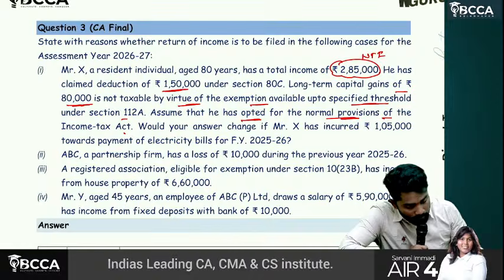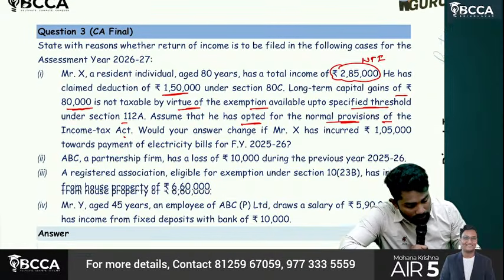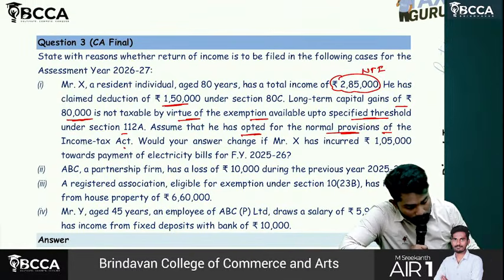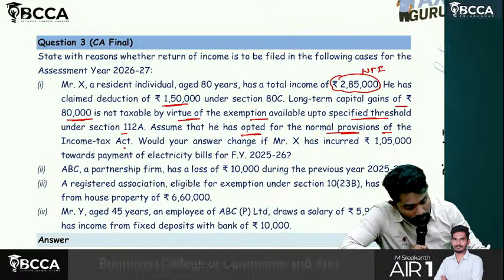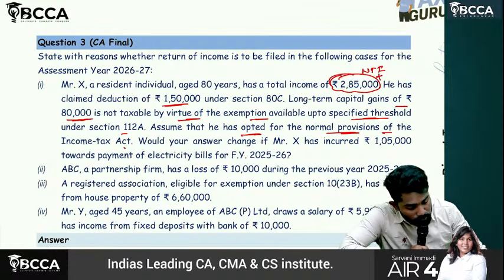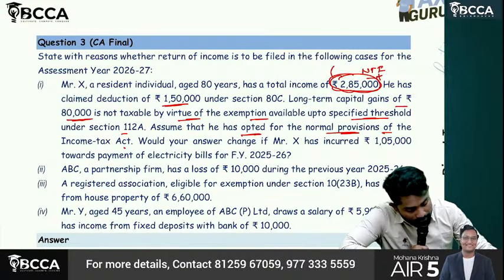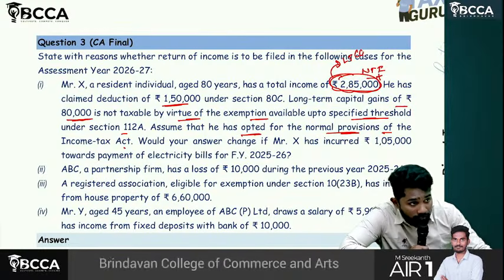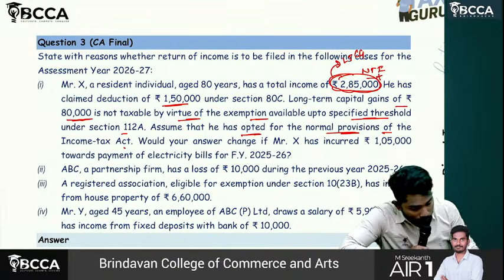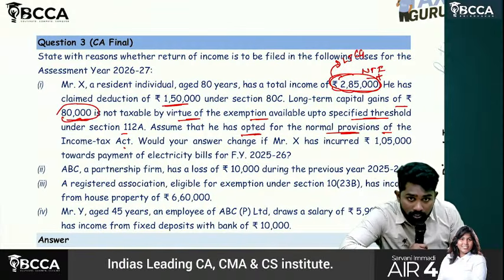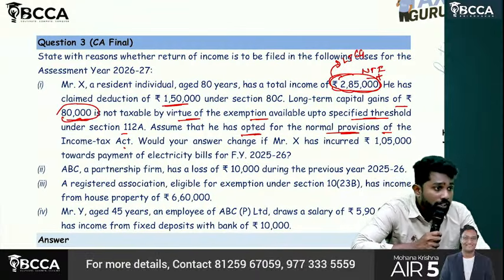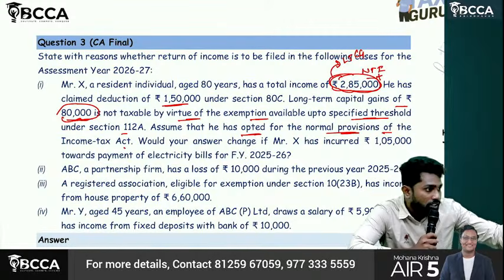Whether he is required to file return or not? Sir, what is this total income? 2,85,000. Sir, this 2,85,000 already includes the long term capital gain, so we need not add it. This long term capital gain 80,000 is already included, because all the incomes are part of total income.